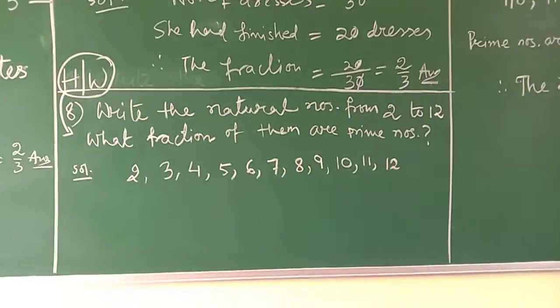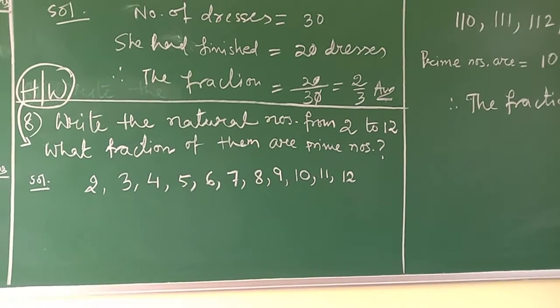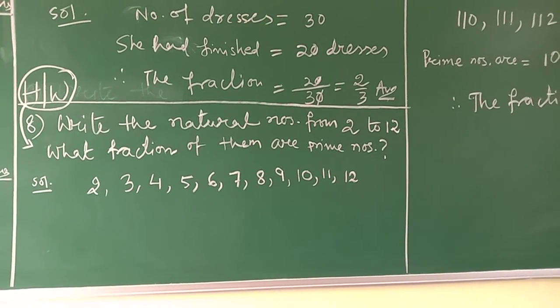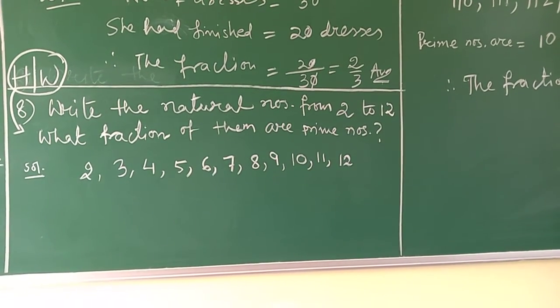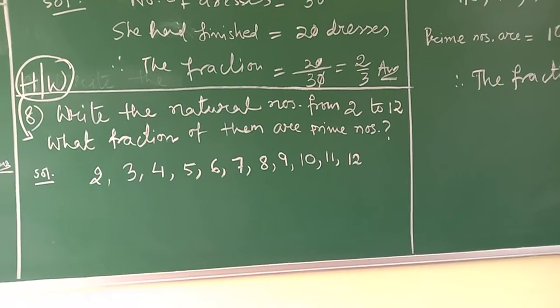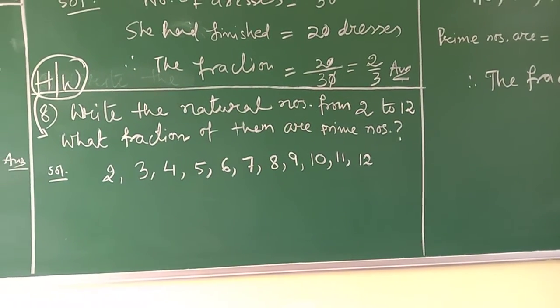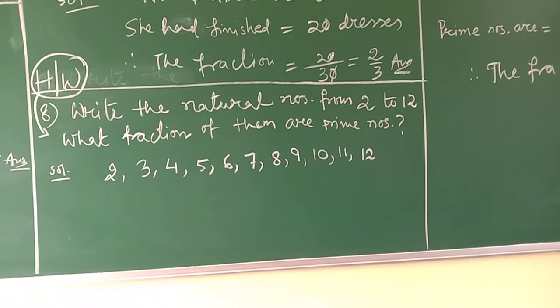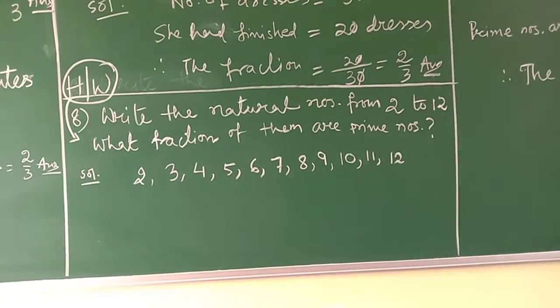How? Write the natural numbers from 2 to 12. First of all, you have to write the natural numbers from 2 to 12: 2, 3, 4, 5, 6, 7, 8, 9 and 10, 11, 12. Among them, what fraction of them are prime numbers? Then next step, what you have to do? You have to find the prime numbers. I hope you can find out now. This is a small one.